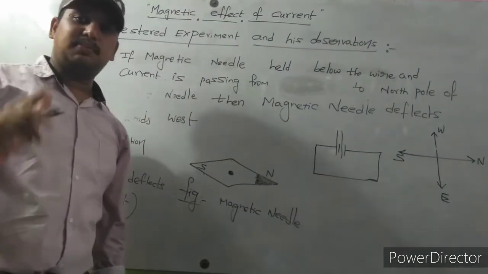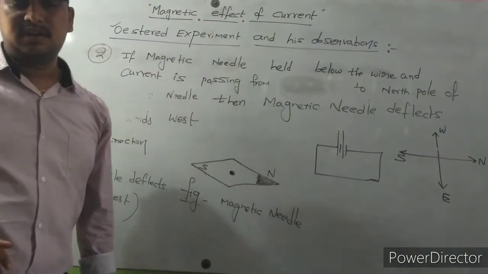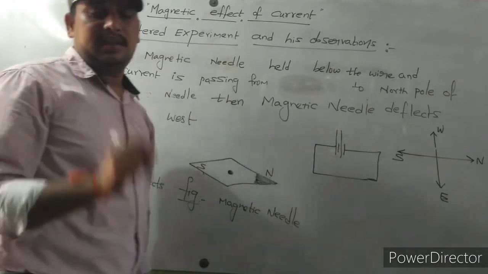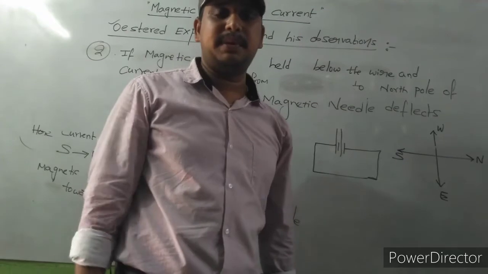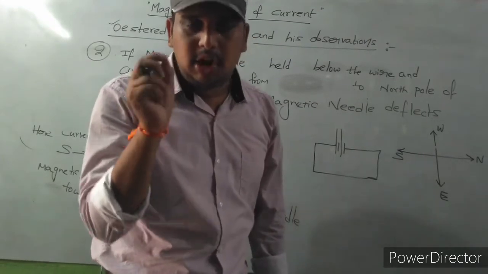First point, second point, there is only a two word difference. In the first point of the Oersted experiment, he placed a magnetic needle on the wire.